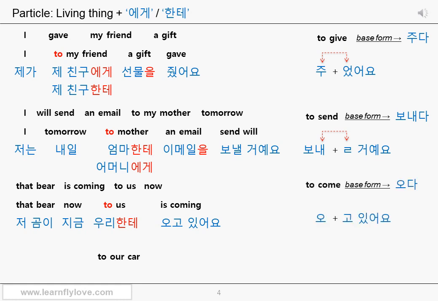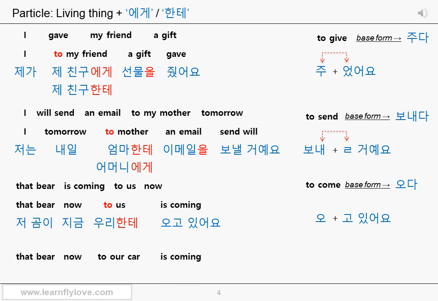It's in the present continuous tense. Yes, you can still use the present simple tense form to express the present continuous tense in Korean, but let's use the actual present continuous tense form with the compound expression 고 있어요. The base form of the verb to come is 오다. 오고 있어요. Is coming. That bear, 저 곰이, now, 지금, to us or towards us, 우리한테, is coming, 오고 있어요. 저 곰이 지금 우리한테 오고 있어요.